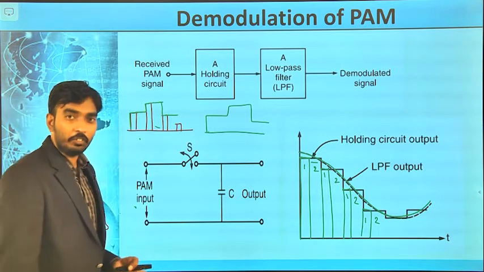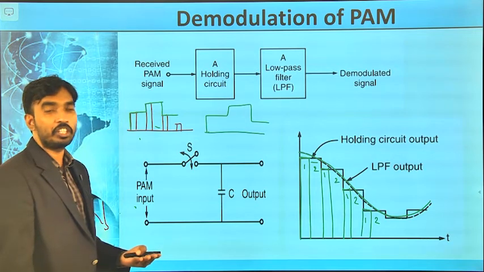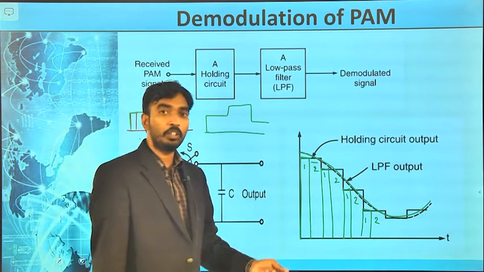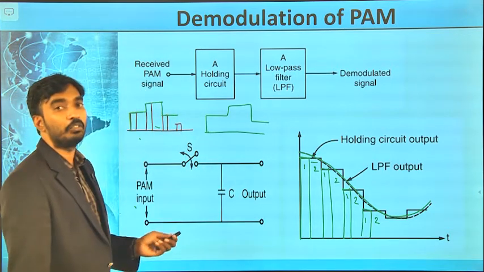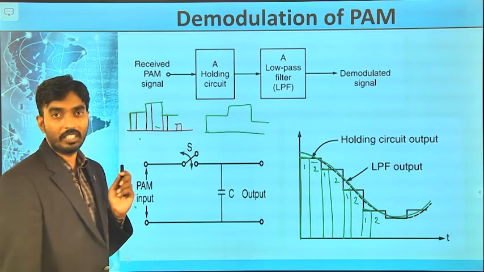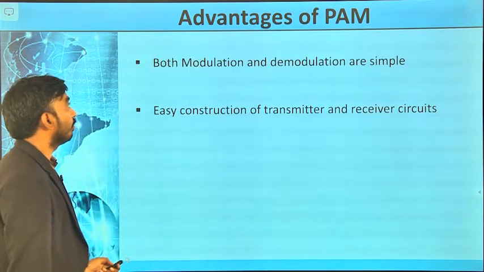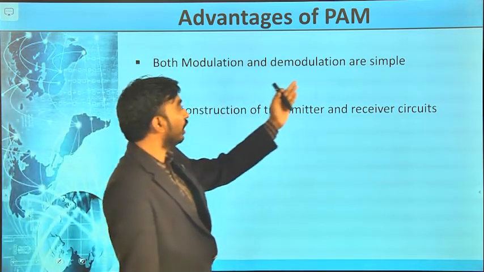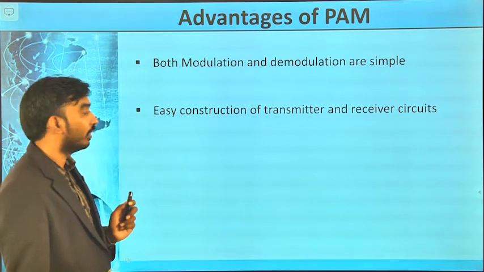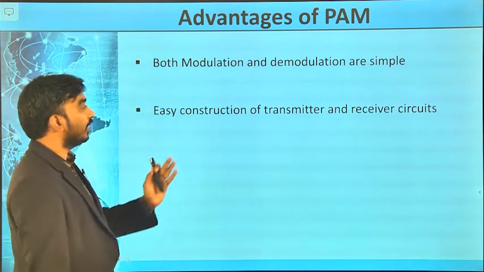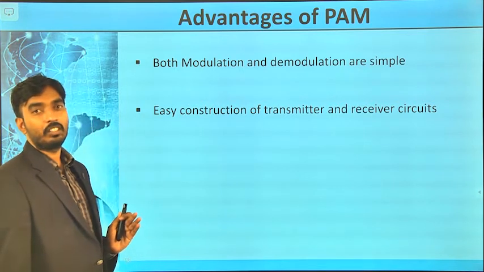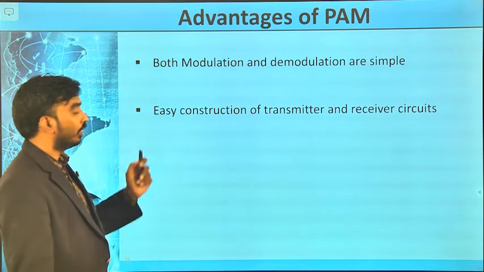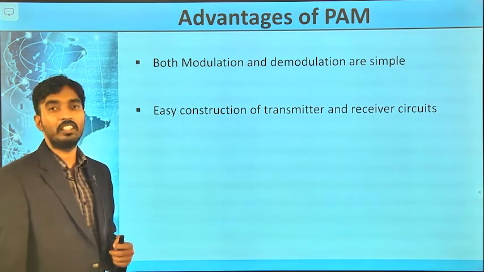So, this I can correlate with the amplitude modulation in the continuous wave modulation, because there the amplitude of the carrier signal is varied, here the amplitude of the pulses is varied. Now, when it comes to advantages, both modulation and demodulation are simple, and construction is also very easy. Using a common collector and switch capacitor, we can construct the transmitter as well as the receiver circuits.